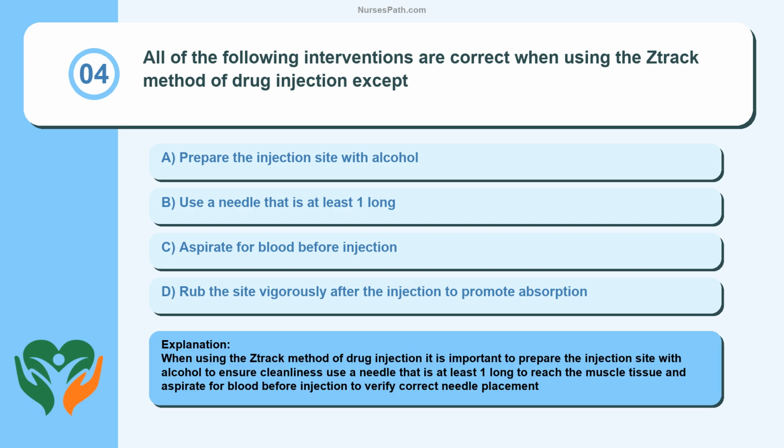When using the STRAC method of drug injection, it is important to prepare the injection site with alcohol to ensure cleanliness. Use a needle that is at least 1 inch long to reach the muscle tissue, and aspirate for blood before injection to verify correct needle placement.